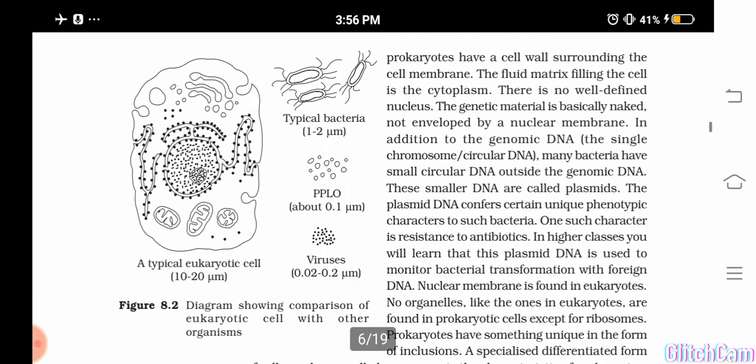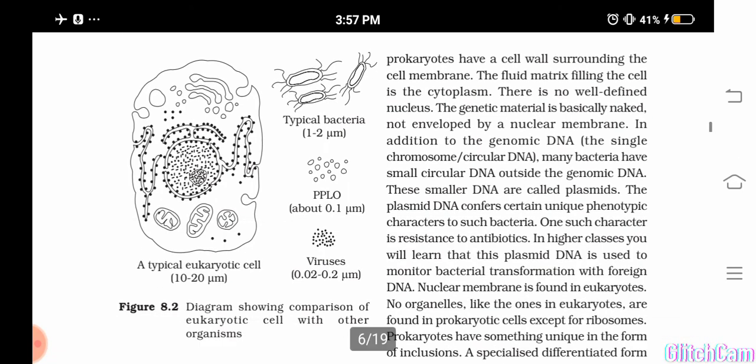Okay, there won't be any nucleus. So where can you find the DNA? It will be scattered in the cytoplasm. Understood? The region where you can find the DNA is known as nucleoid. So nucleoid is the region where the DNA material is present. That region is not covered by a nuclear membrane, and it is not forming a nucleus, but it is a region where you can find the DNA, and that region is known as nucleoid.